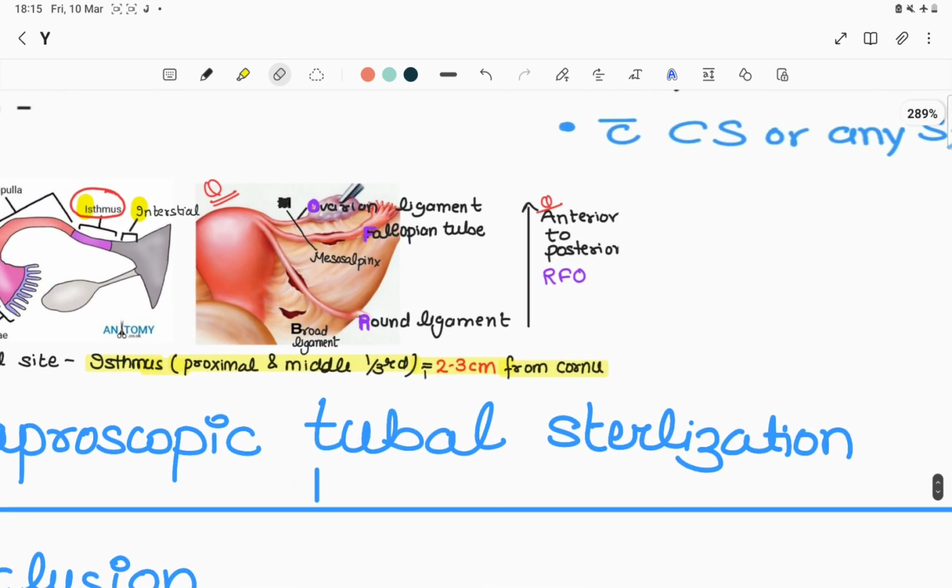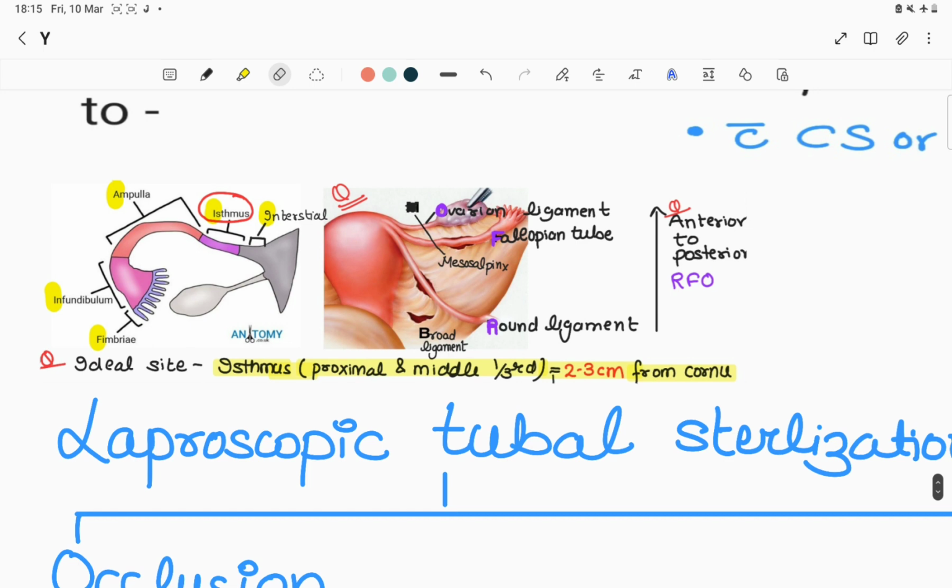So this is the anatomy of the tube. Let's revise it again. The ideal site of ligation is the isthmus. The tube contains mainly four parts. Number one is our interstitial part, and number two is our isthmus part, which is the site of occlusion or destruction, and it is 2 to 3 centimeter from the cornua, or you can say it is the proximal or middle one third of the tube.